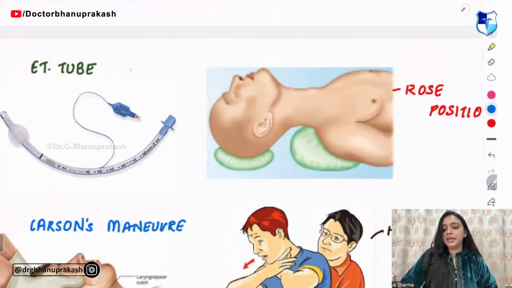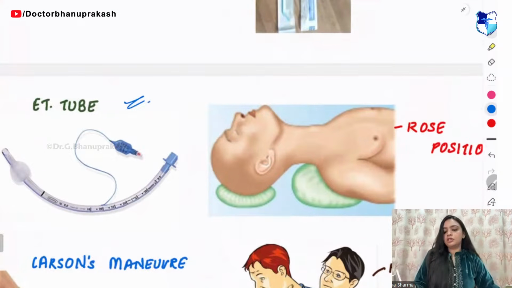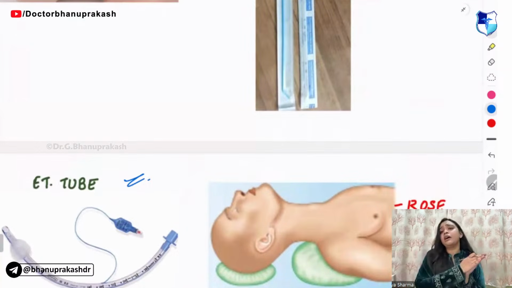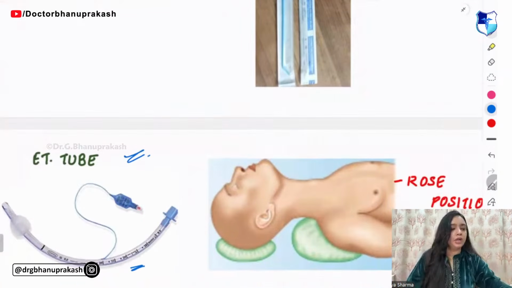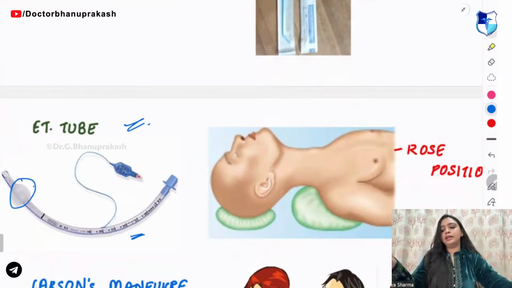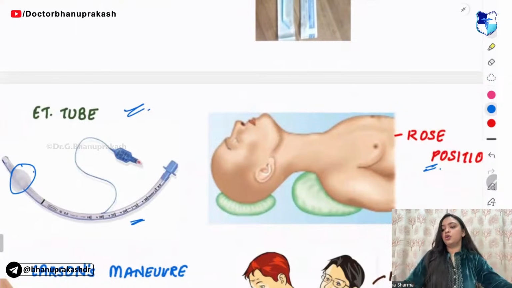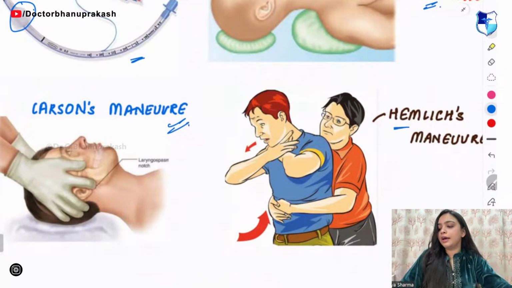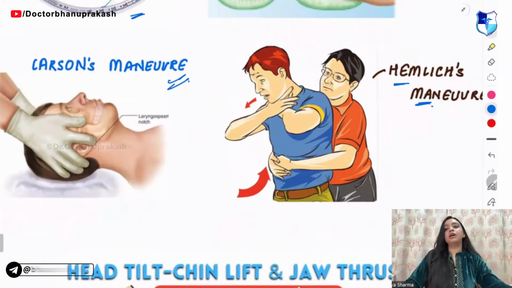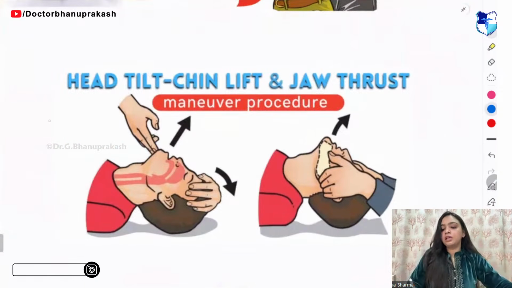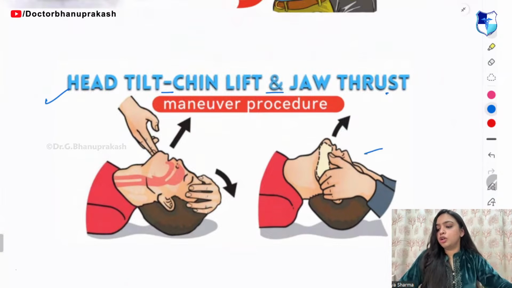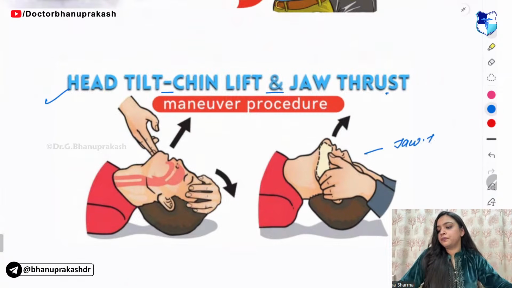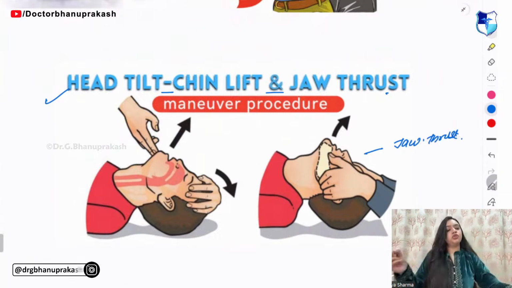Next, ET tube. This is your ET tube. Is it a cuffed ET tube or a non-cuffed ET tube? This one is your cuffed ET tube. This one is your Rose position. Then you have the Sellick's maneuver and the Heimlich maneuver. This maneuver is head tilt and chin lift. This one is your jaw thrust.